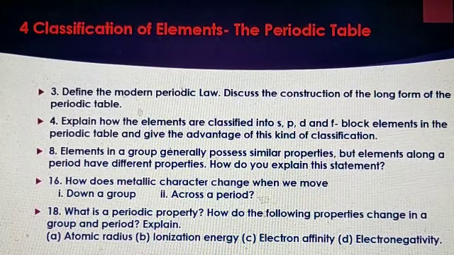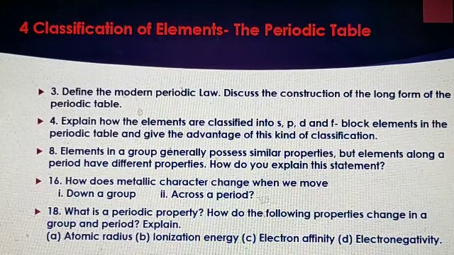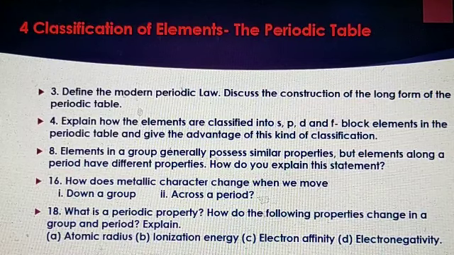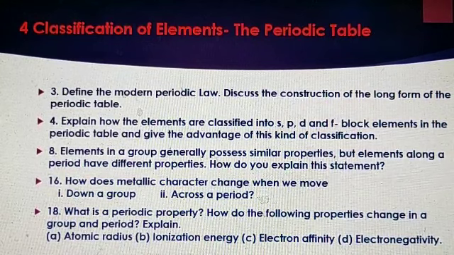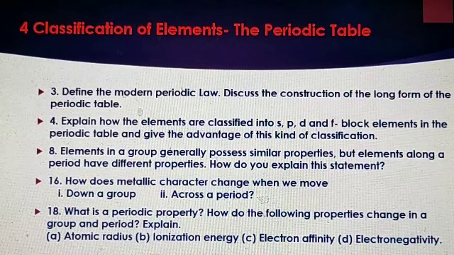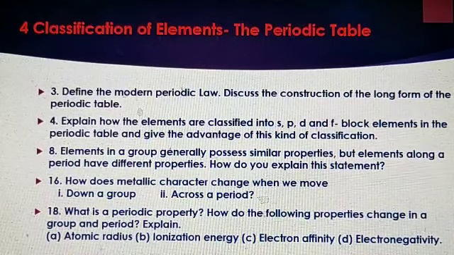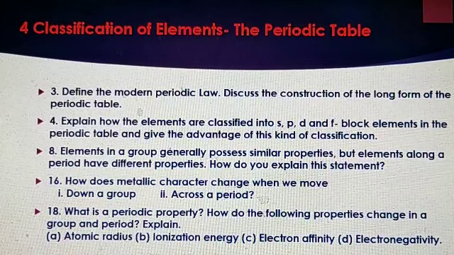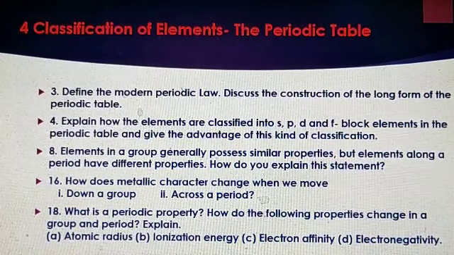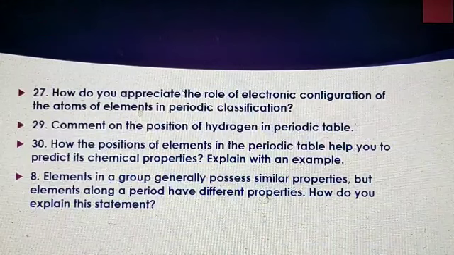Next one is, how does metallic character change when we move down a group across a period? Next, what is a periodic property? How do the following properties change in a group and a period? Explain. First one is atomic radius, next ionization energy, third one is electron affinity, fourth one is electronegativity.